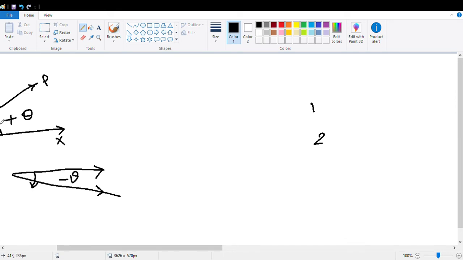In the next section, we will learn about the quadrants. So what is it?